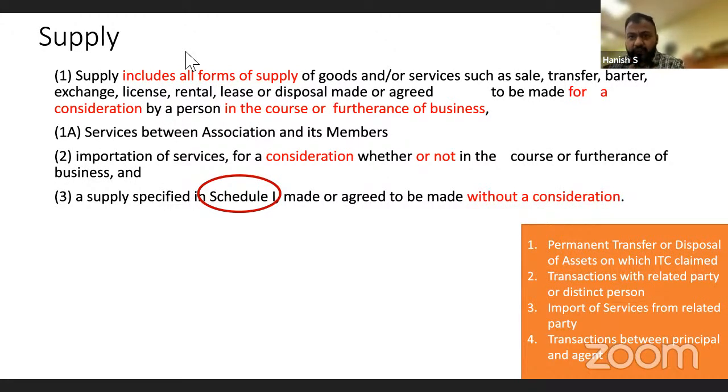Agreed? Under section 15 subsection 2, Sangeeta has to pay tax on the same because it is no longer a loan transaction. It is now interest collected for delaying payment from the customer. You are able to follow this?